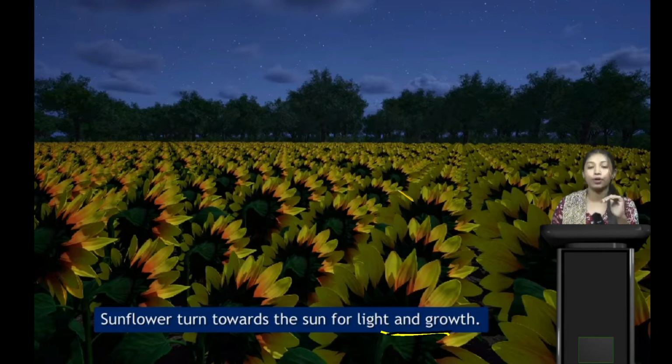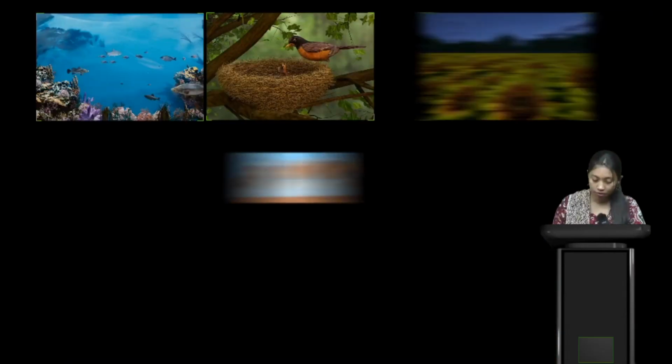Like all other plants, it needs light for photosynthesis, and by that mechanism they produce their food and grow. Sunflowers also need light for growth, but they have a very special mechanism: they tilt their head towards the sun.